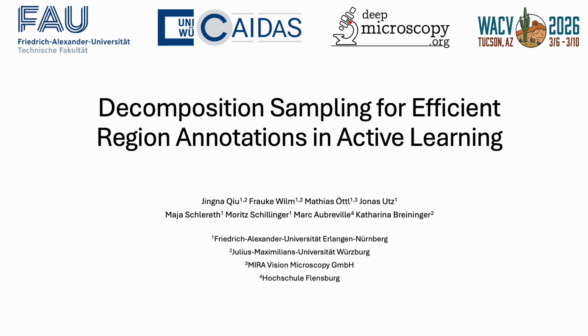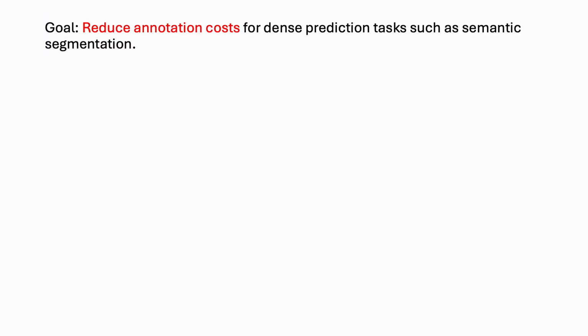Hello everybody, in this video I'm going to talk about our recent WACV 2026 paper, Decomposition Sampling for Efficient Region Annotations in Active Learning. The goal of this paper is to reduce annotation costs for dense prediction tasks such as semantic segmentation and object detection. One way to do this is active learning.